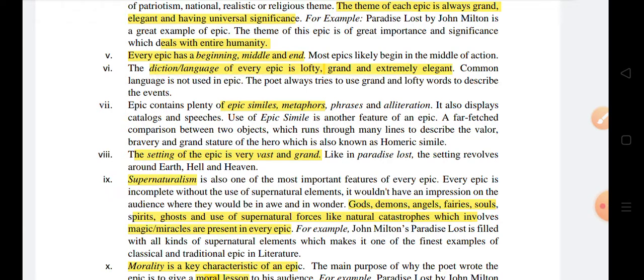Another feature is that every epic has a beginning, middle and end. Not only an epic, any narrative has a beginning, middle and end, a definition given by Aristotle in his Poetics. Another feature: the diction or language of every epic is lofty. Lofty means high, grand, exaggerated, extremely elegant. Another feature of an epic is that epic similes, metaphors and conceits are there, and we'll see all of these features in Paradise Lost in detail.